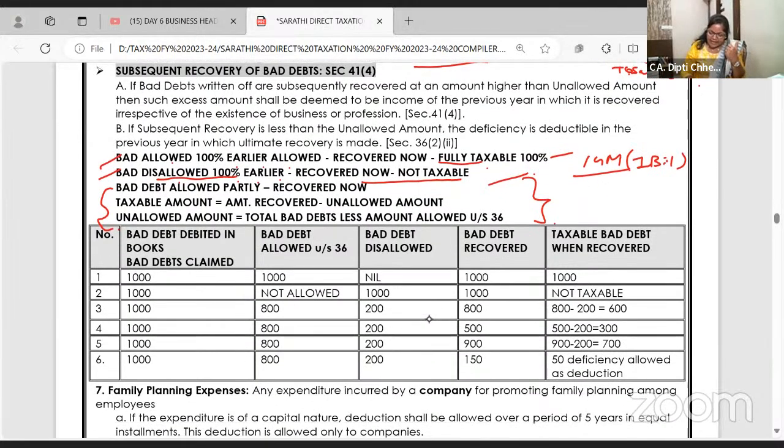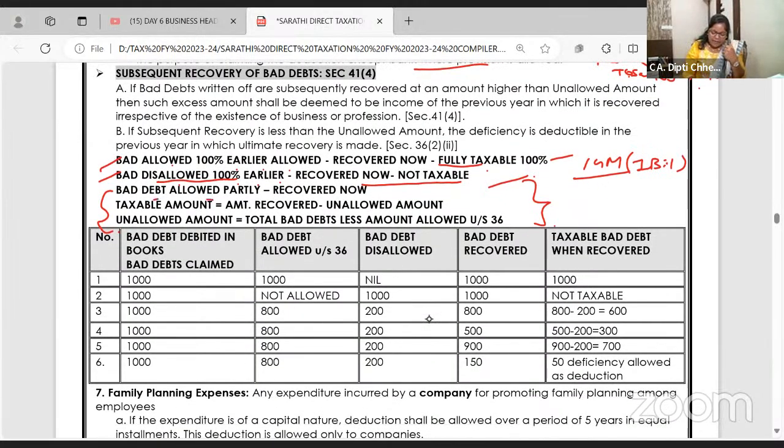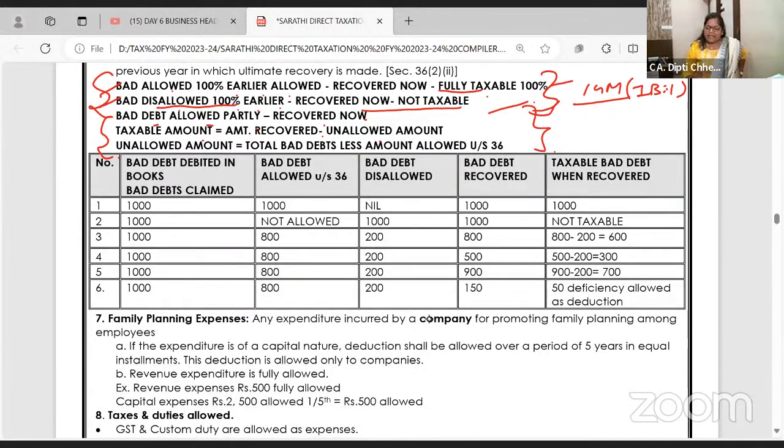Now let us see the next one. Bad debt allowed partly, recovered now. Then what will happen? Right? Taxable amount is amount recovered minus unallowed. Unallowed amount is what we have claimed 1000 and they didn't disallow. This was like 100% allowed, 100% disallowed. Can they allow 5? Then what will happen? For that, this is my own created table. Check whether you follow it or not.